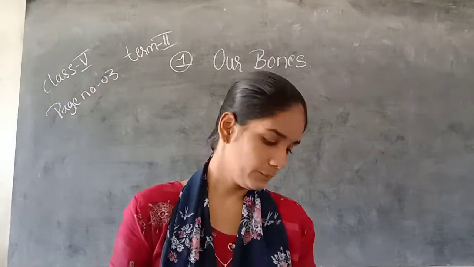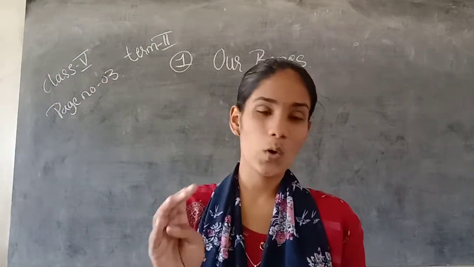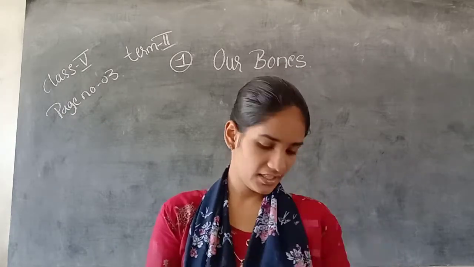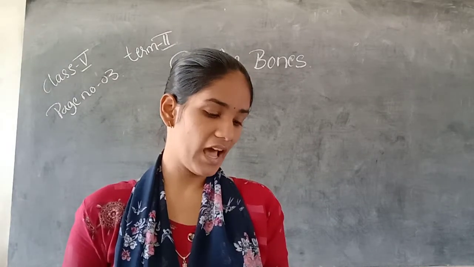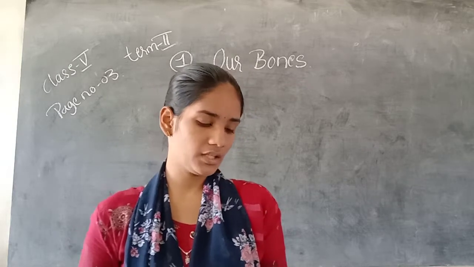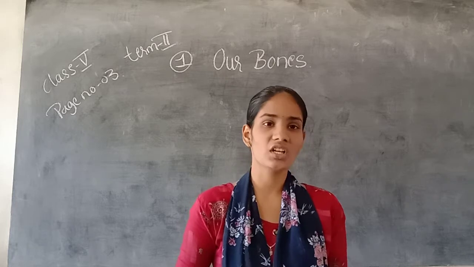Let us see. Bones like glass are dash, but while broken dash can be mended. Broken dash cannot be mended. Without bones, our body would be a dash lump.